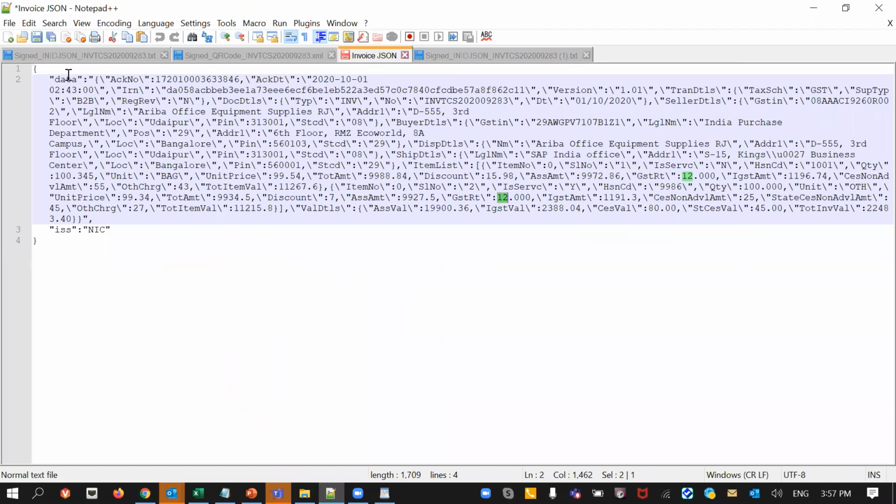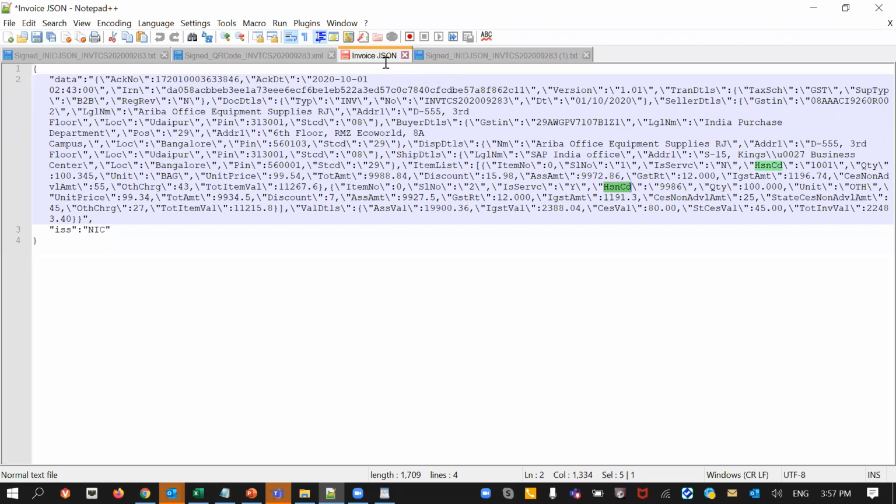This is as per the dictionary which they have provided. They call it IRN, they call ADDR1 for address, and all of those details. There is a serial number, whether it's a service or a material, the HSN code. All of these details are available in the JSON.